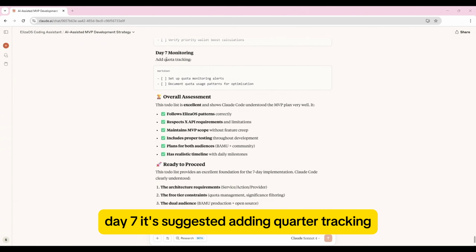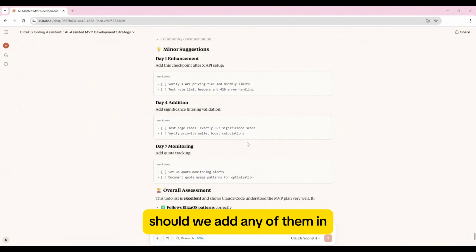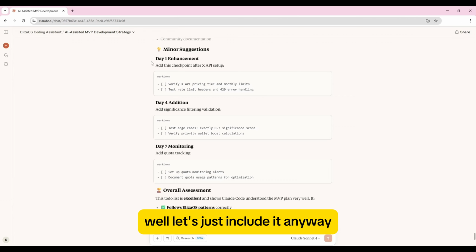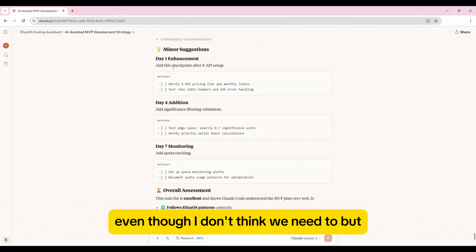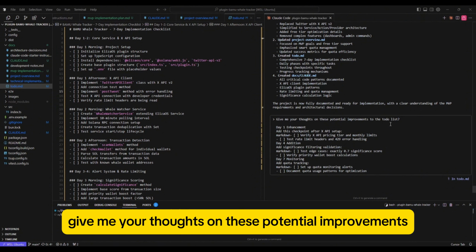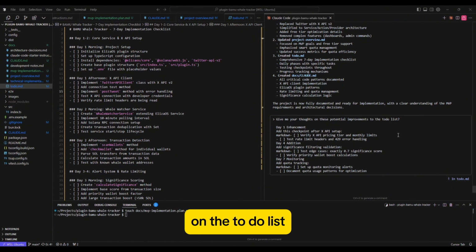So I might send these over to Claude Code and just say, give me your thoughts on these suggestions. Should we add any of them in? Obviously, I'll leave out this one because I don't think... well, let's just include it anyway, even though I don't think we need to. So I'll copy-paste the prompt. Okay, so I've copy-pasted the suggestions from Claude. As you can see here, give me your thoughts on these potential improvements on the to-do list.